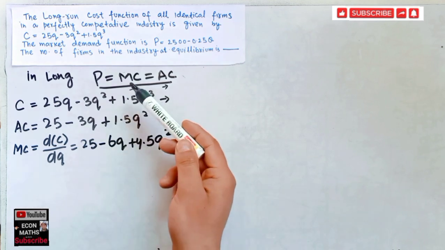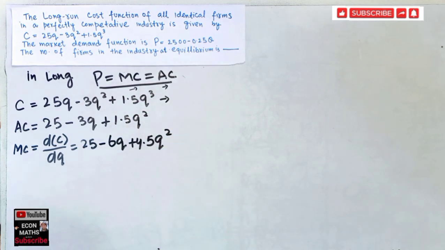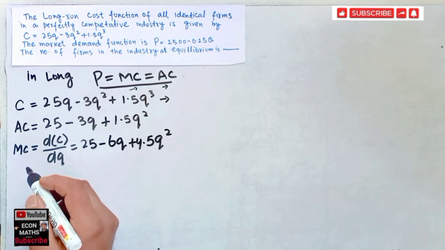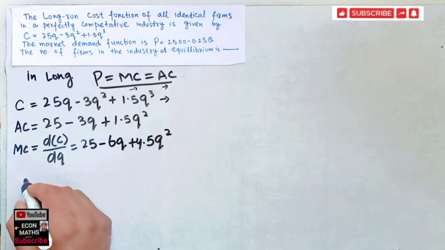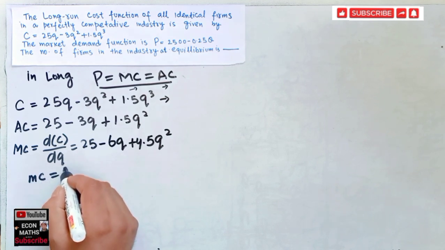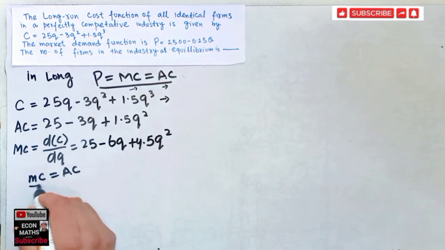Now we will equate the marginal cost and average cost. Okay, so equating these two, we will get, that means I will write marginal cost is equal to average cost.